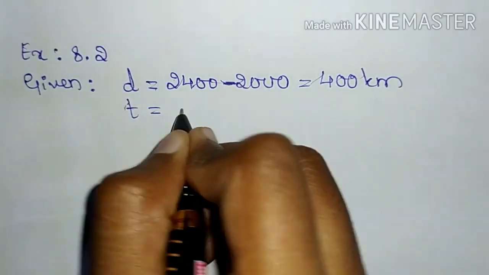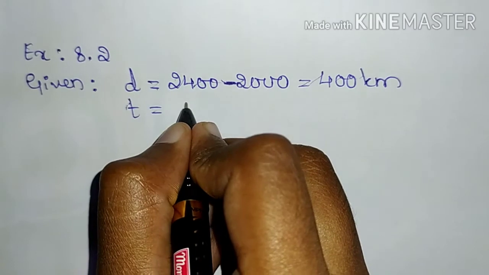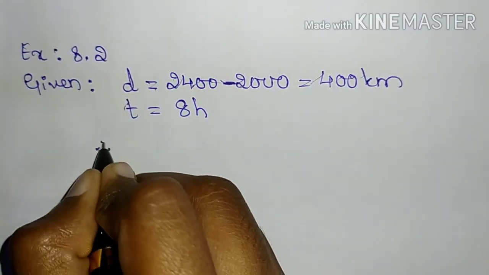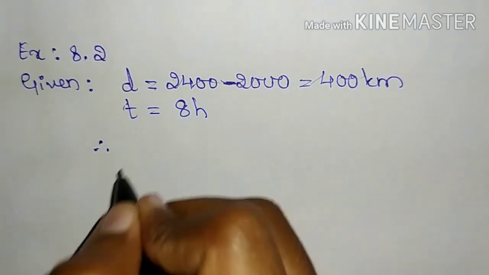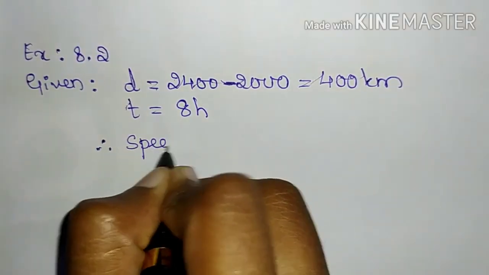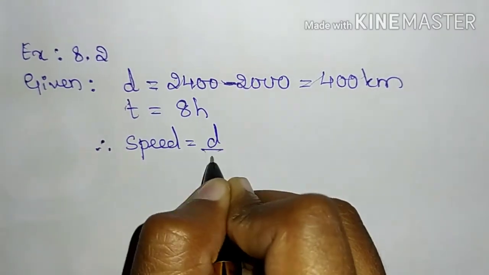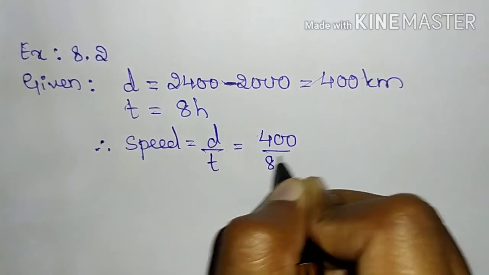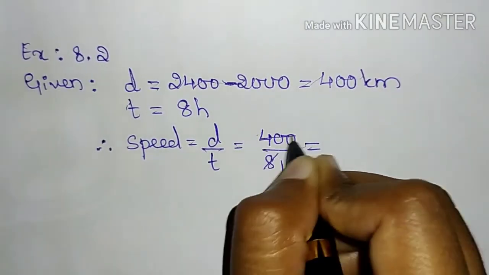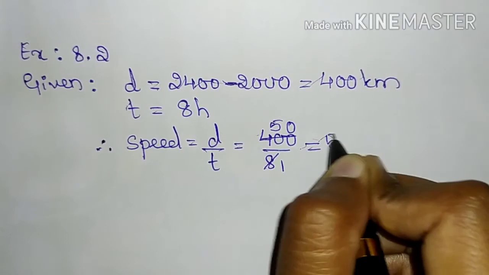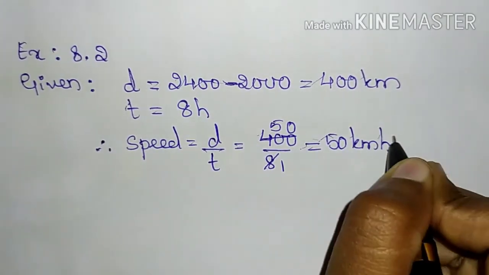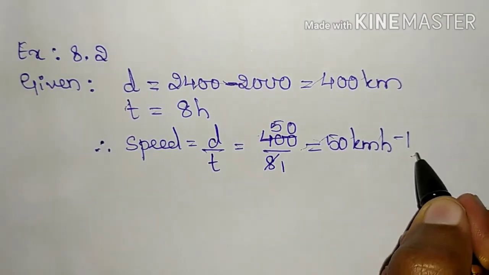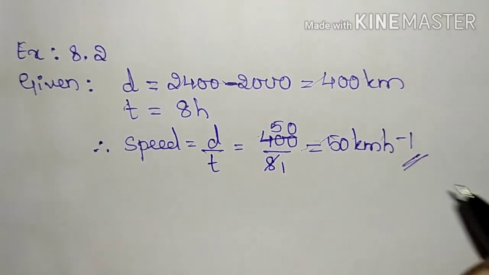Similarly, the time taken by the car to complete its journey is 8 hours. Therefore, average speed here, the total distance by total time, will give you speed itself. Therefore, speed is equal to distance upon time, which is nothing but 400 kilometers by 8 hours. So 8 fives are 40, 8 ones are 8, so 50 kilometer per hour. So first our job was to find the speed in kilometer per hour units, which is 50 kilometers per hour.